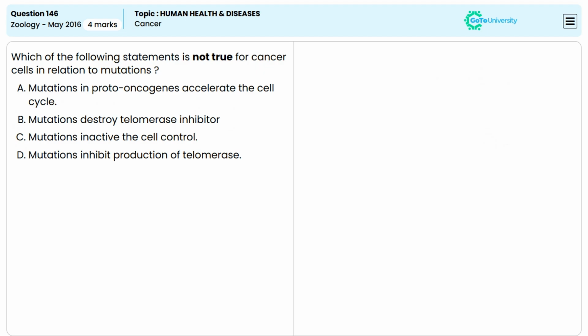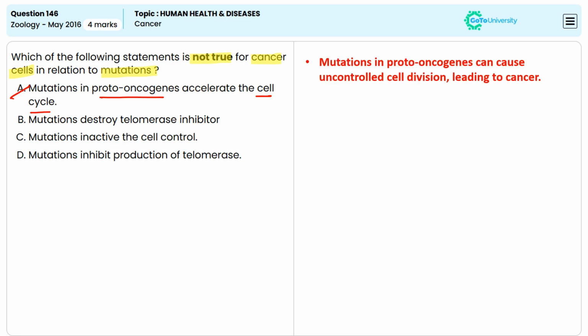Which among the following statements is not true for cancer cells in relation to mutations? Option A, mutations in proto-oncogenes accelerate the cell cycle. This is a true statement because proto-oncogenes are normal genes that can become oncogenes through mutations. So mutations in proto-oncogenes can cause uncontrolled cell division leading to cancer. So option A is an incorrect answer.